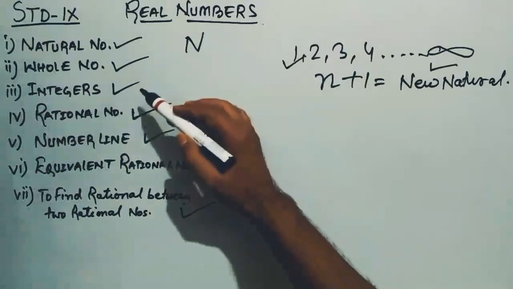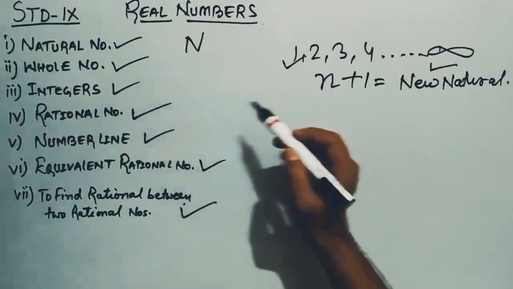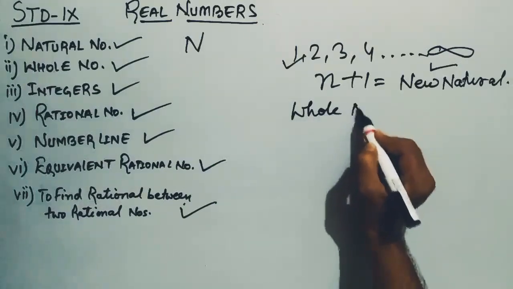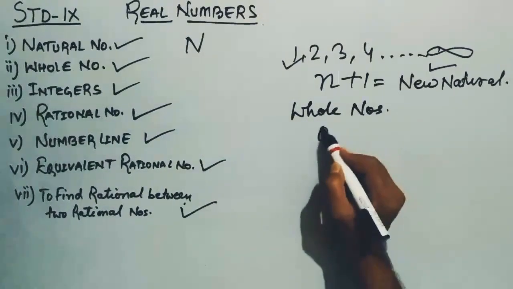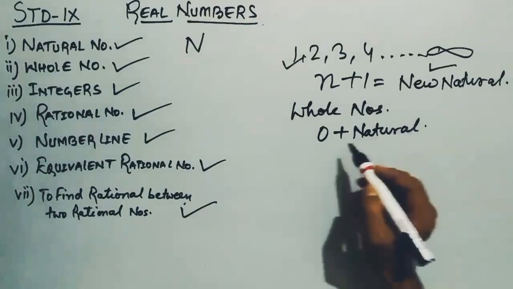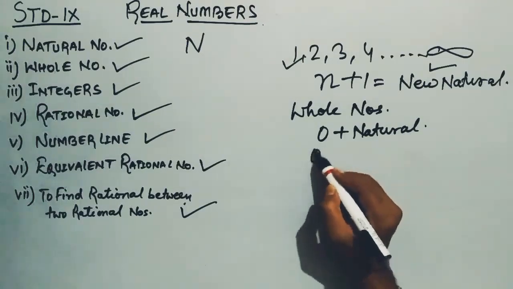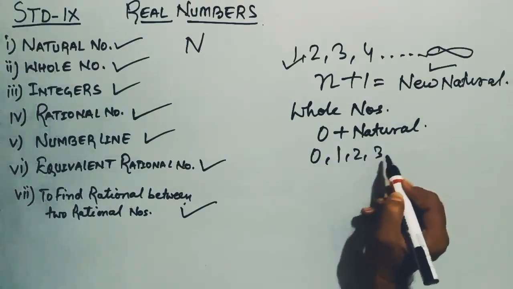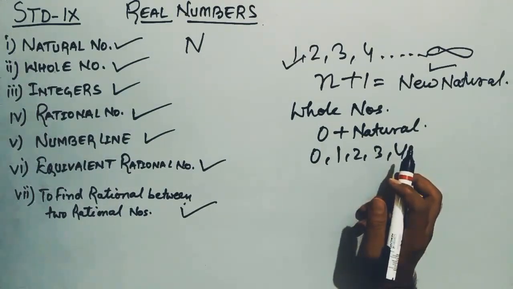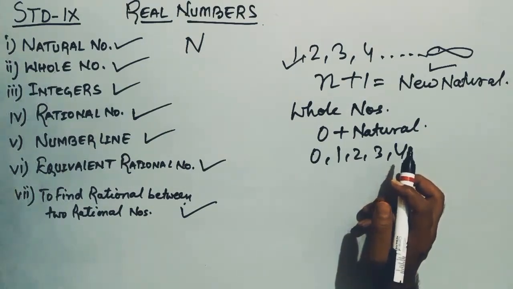Now we move to the second topic, whole number. Whole numbers are 0 plus natural numbers. If you think, we can write 0, 1, 2, 3, 4. These are all called whole numbers. So we can say that all the natural numbers are whole numbers, but all the whole numbers are not natural numbers. Is it clear?